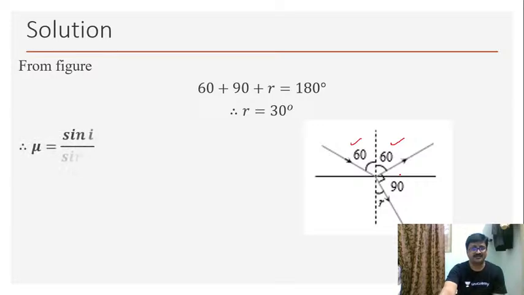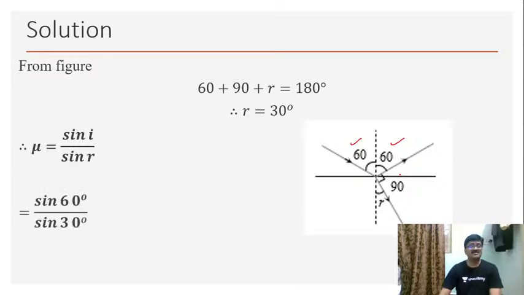Then based on this, next I'll apply Snell's law at the point of incidence. So applying Snell's law, it is sin i by sin r, then accordingly sin 60 by sin 30°. That will give me clearly root 3 by 2 upon 1 by 2, that is root 3. So root 3 happens to be the refractive index of the medium, that glass plate. Hopefully this particular solution is clear to you all. Now let me move on to the third question.